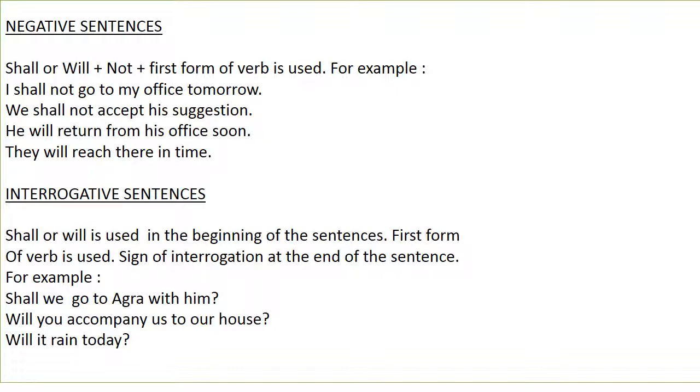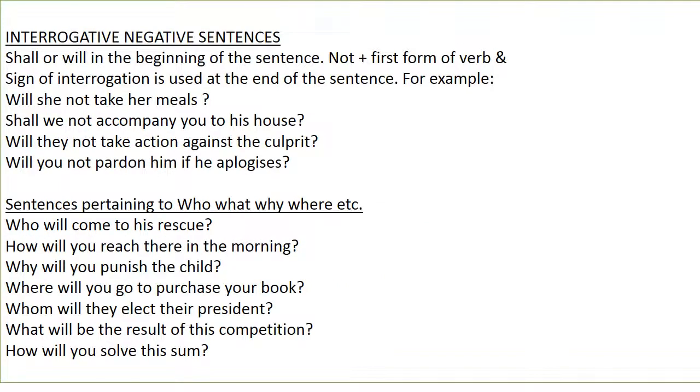Interrogative sentences. Shall or will is used in the beginning of the sentence. First form of verb is used. Sign of interrogation is used at the end of the sentence. For example, shall we go to Agra with him? Will he accompany us to our house? Will it rain today?